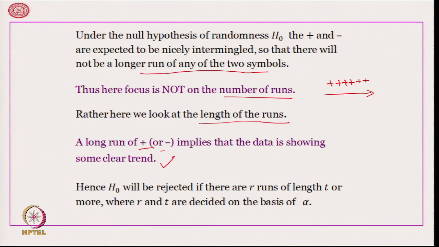Therefore, H naught will be rejected if there are r runs of some length t or more, where r and t are decided on the basis of alpha. That means, if there are a large number of runs of certain length or more than that, then we are going to reject the randomness of the data.